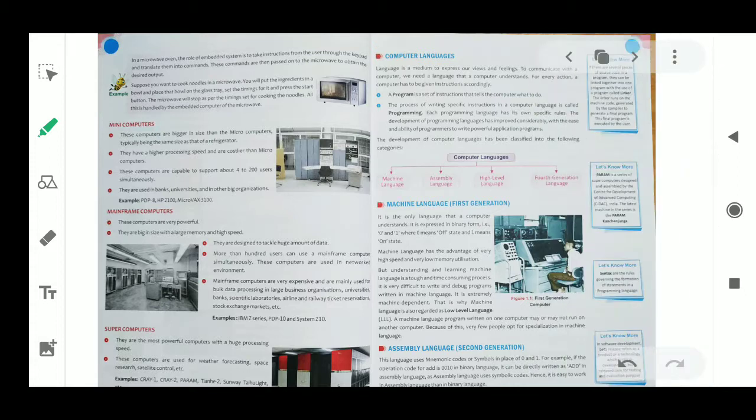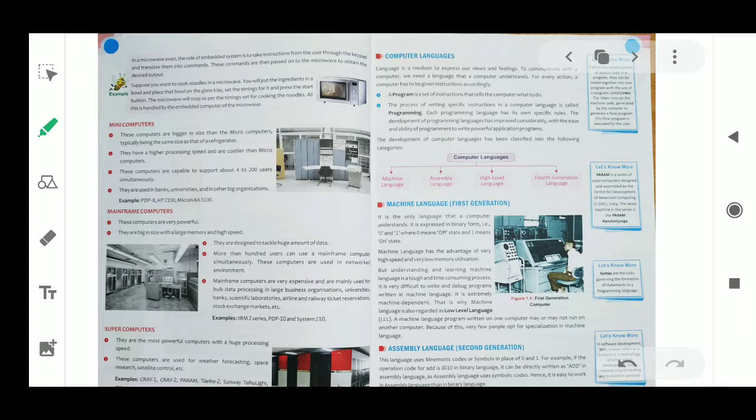Here, all that we studied is about our microcomputer. There are types of microcomputer, like desktop computer, laptop computer, tablet computer, palmtop, handheld devices. These are the examples, these are the types of microcomputer.